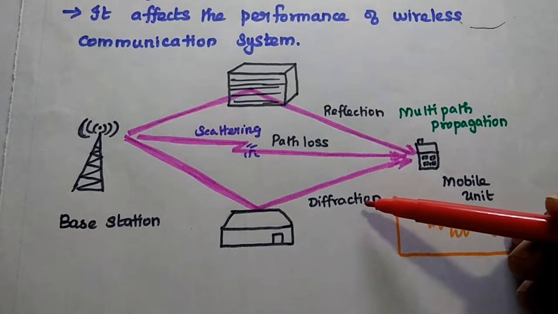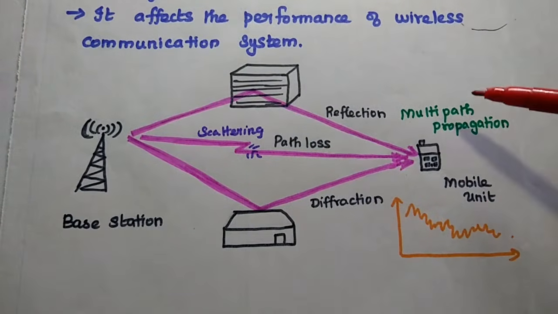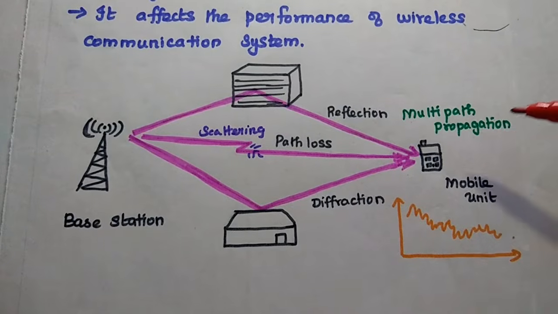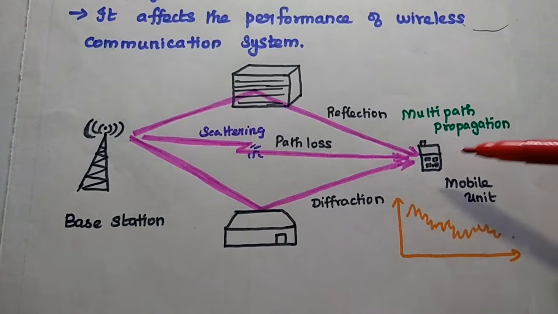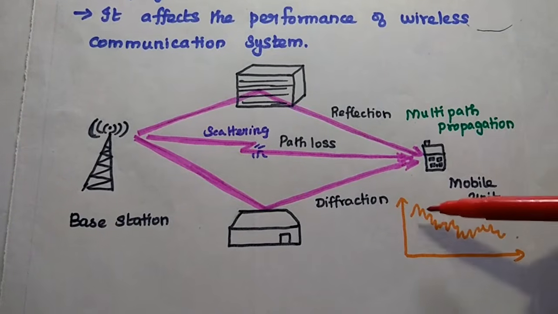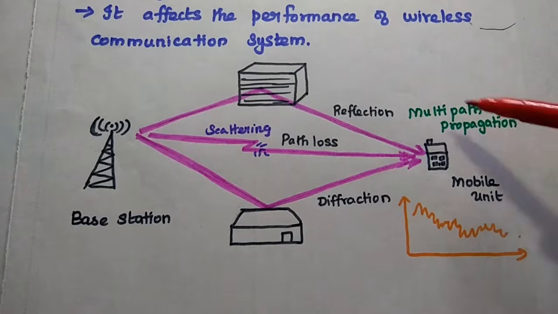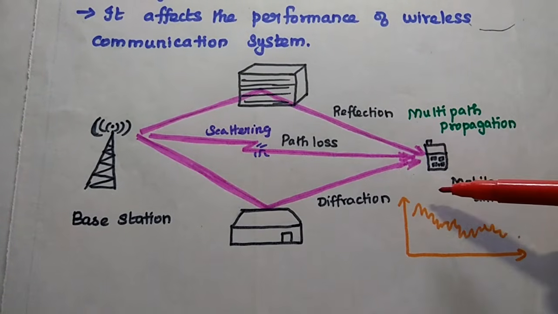reflection, diffraction, scattering. So this will form the multipath propagation, which fluctuates the received signal strength. At the receiver side, we get the signal with fluctuations due to this multipath propagation.